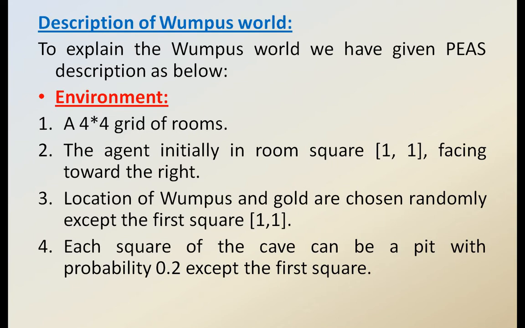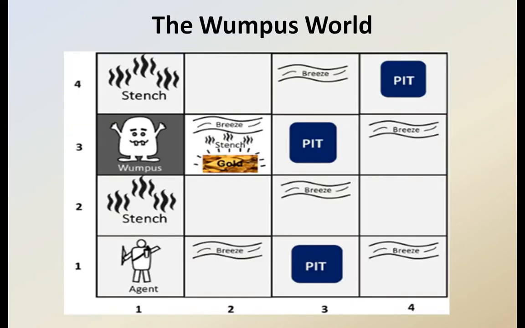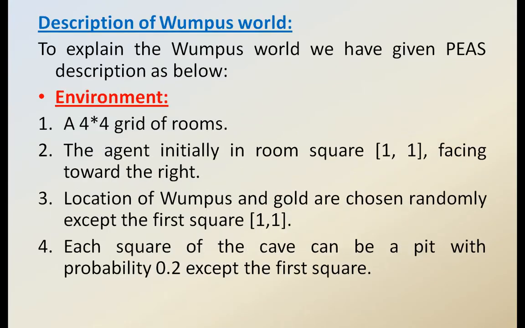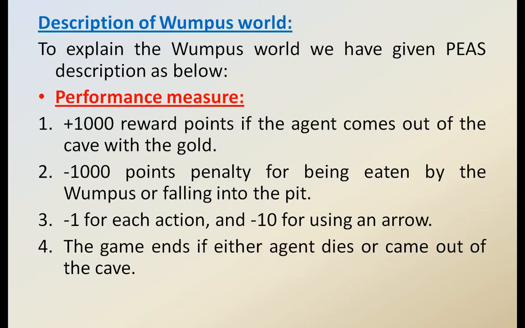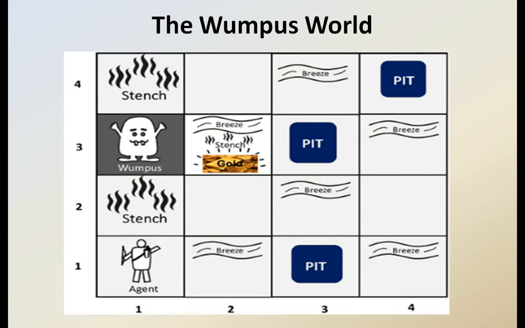Now we are going to talk about the environment. Already I have shown the 4 by 4 grid of rooms. This is the environment of the agent, where this Wumpus world agent works, in the 4 by 4 rooms. The agent initially starts at square 1,1. Here is the start, room 1,1.